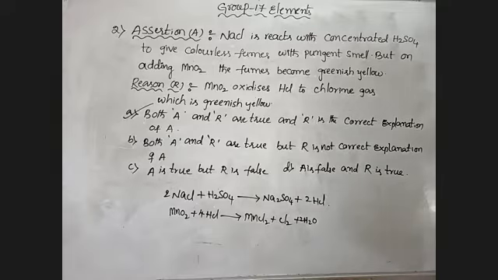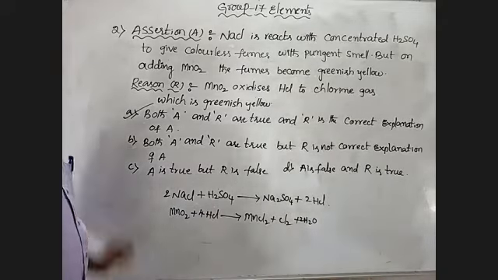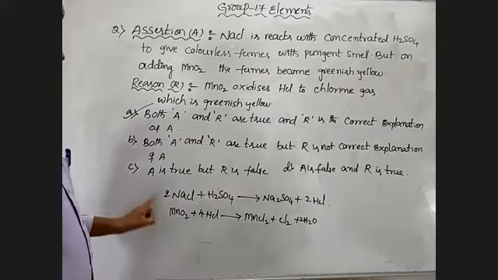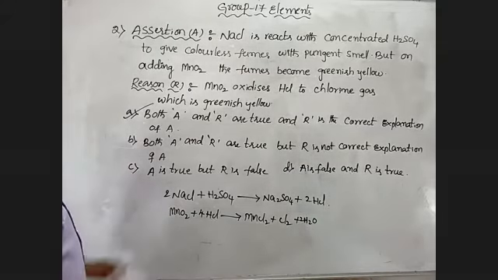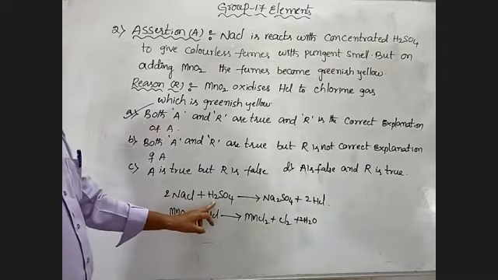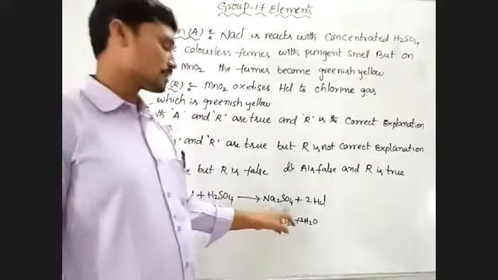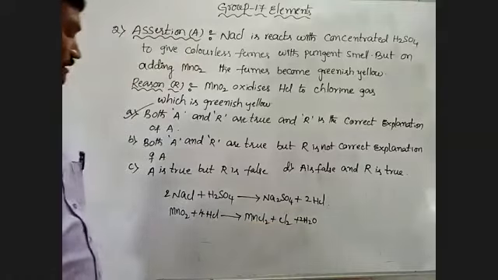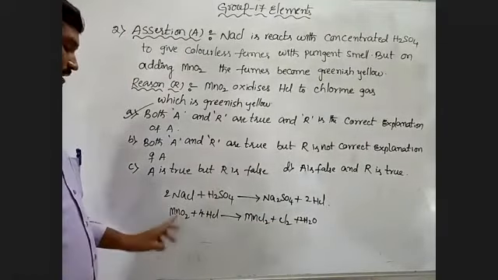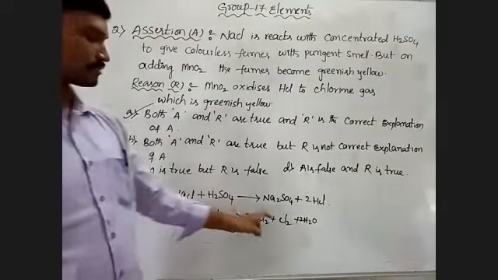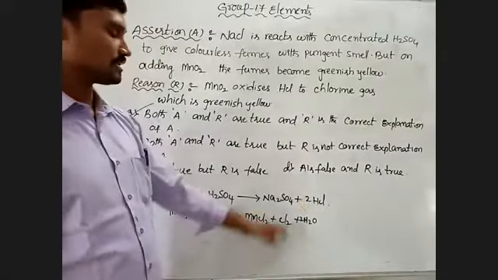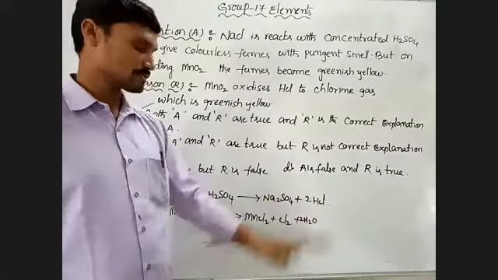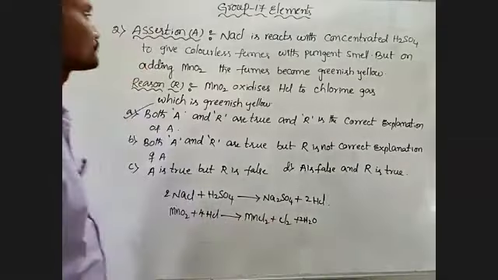Okay, next. In two reactions వేసుకోవాలి. NaCl combines with concentrated sulfuric acid, it forms sodium sulfate and HCl. This HCl on addition of MnO2 is converted to Cl2 gas. So here it has pungent smell. This is a greenish yellow gas. So next one.